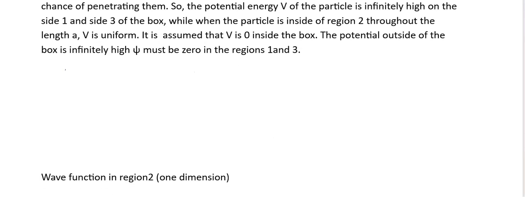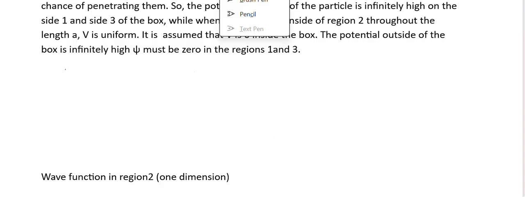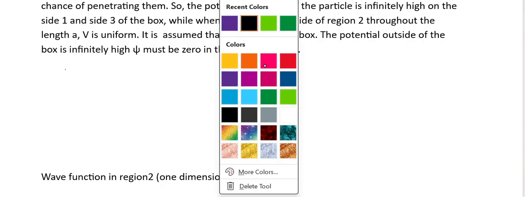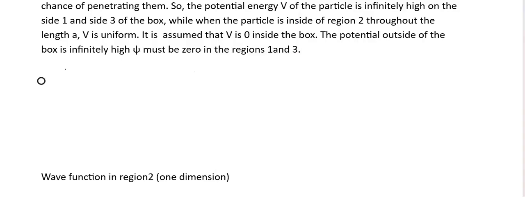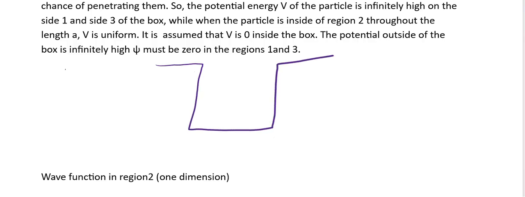So we can draw a diagram to show the conditions more clearly. There are three regions, region 1, region 2, and region 3.